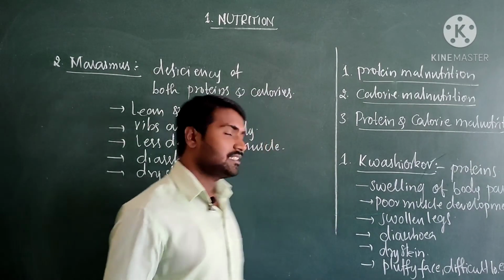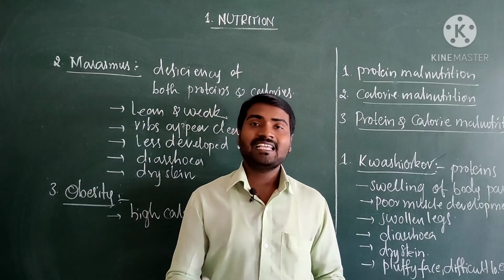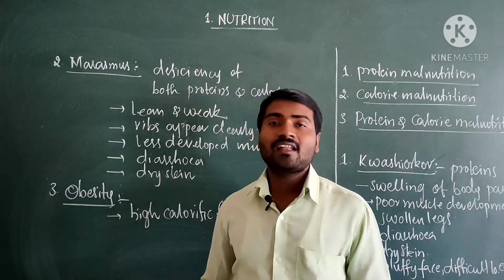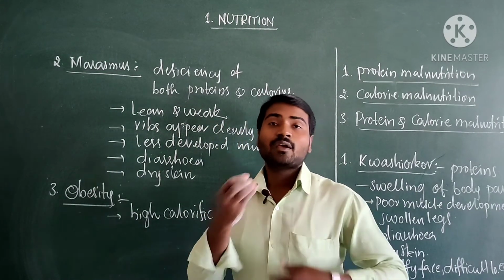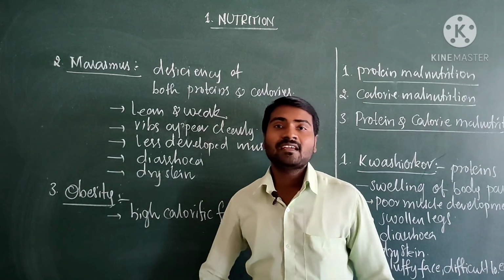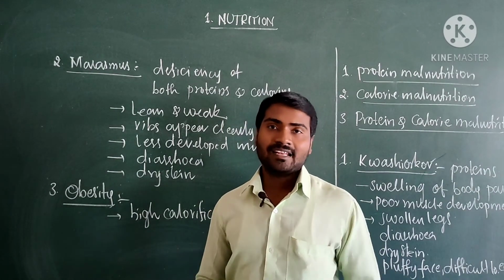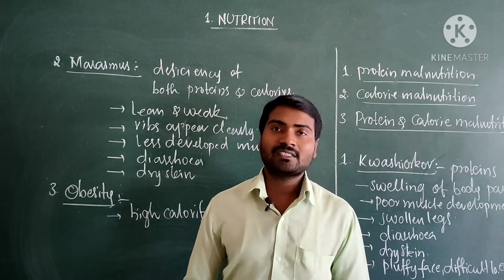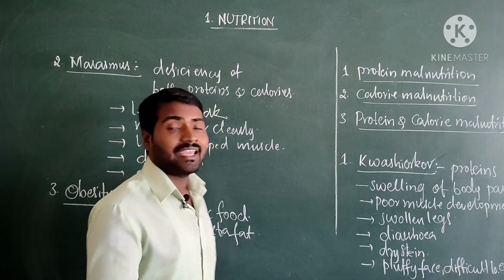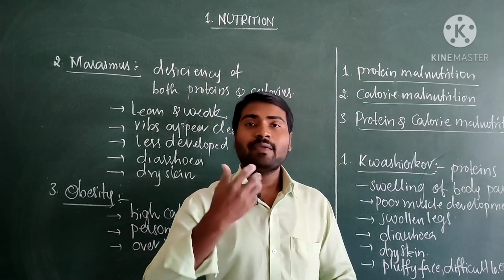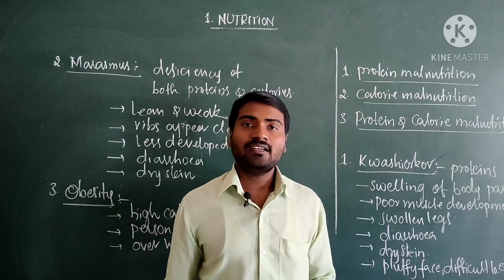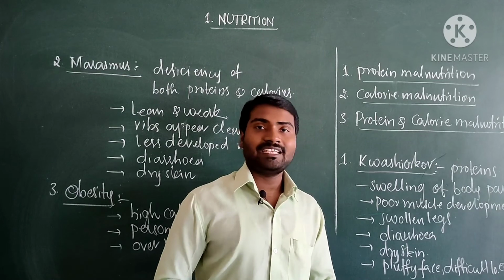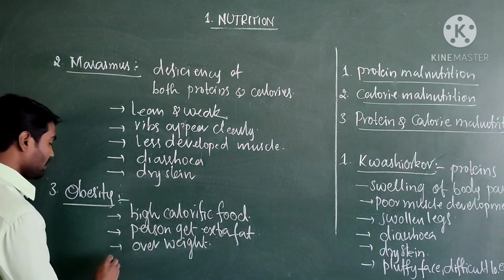Come to one more disease. Obesity is due to taking high calorific food, continuously eating. Because of this continuous eating, the children will get high calories. So it may lead to swelling of body parts. Because of taking high calorific food, they may get extra fat and gain overweight. So these are the symptoms.